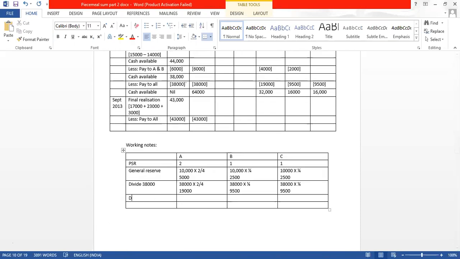Let us divide 43,000 in the ratio 2:1:1. 43,000 into 2 upon 4, 43,000 into 1 divided by 4, 43,000 into 1 divided by 4.